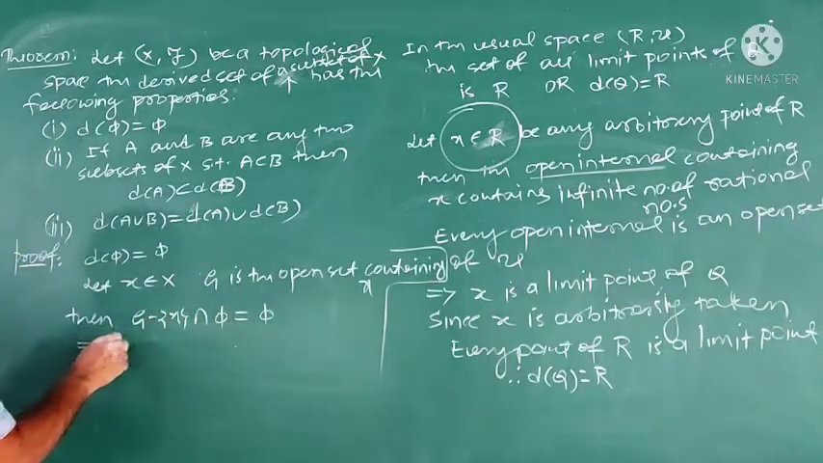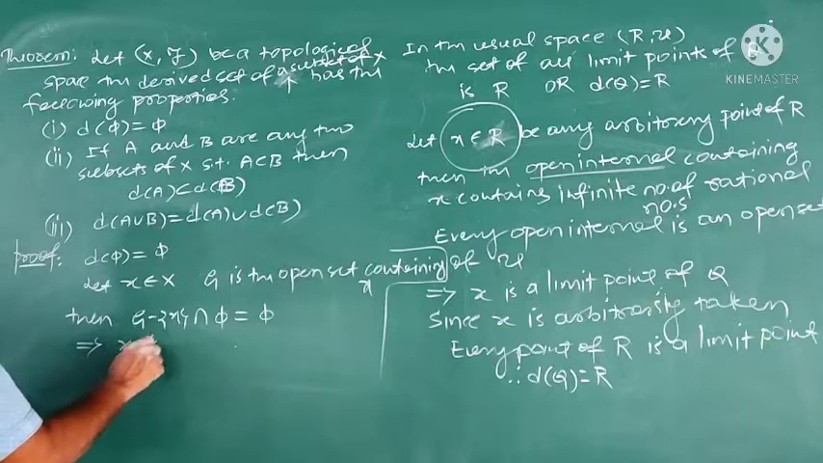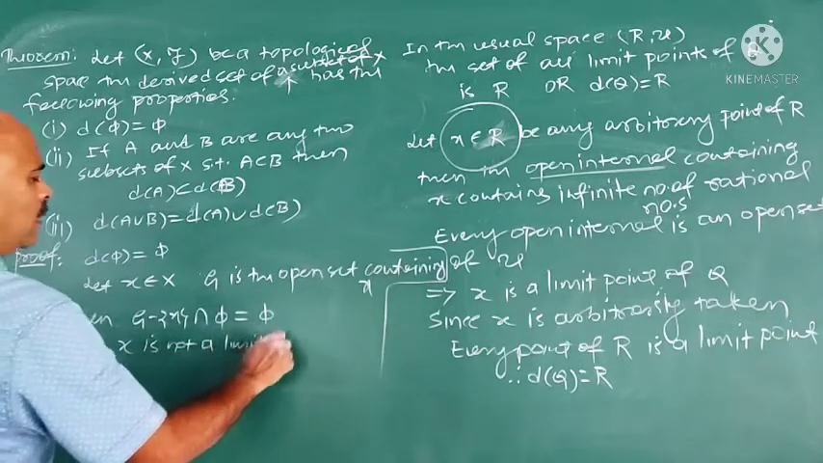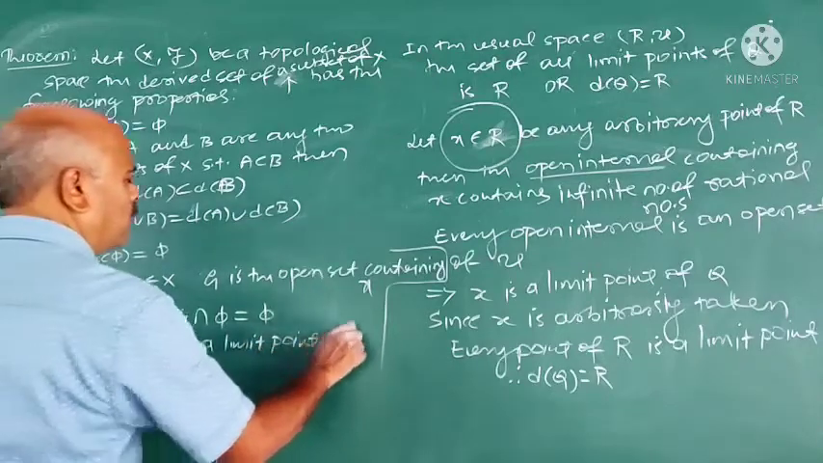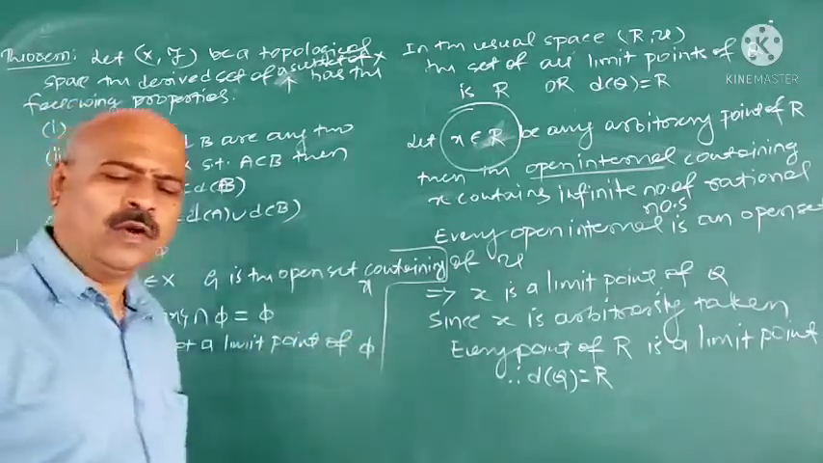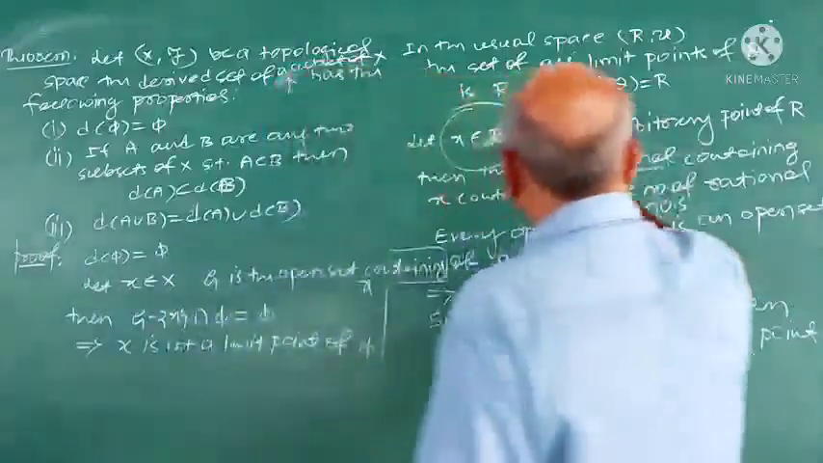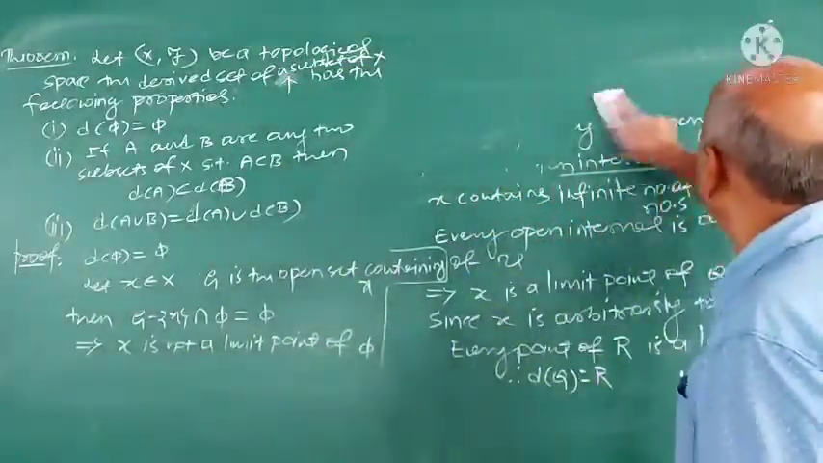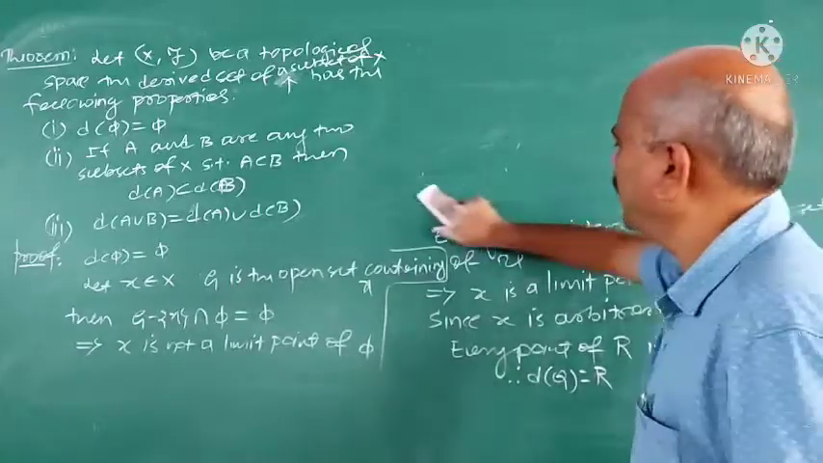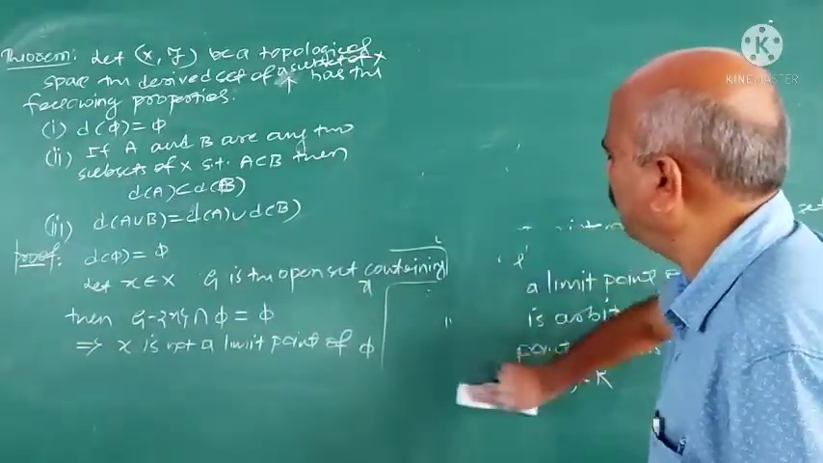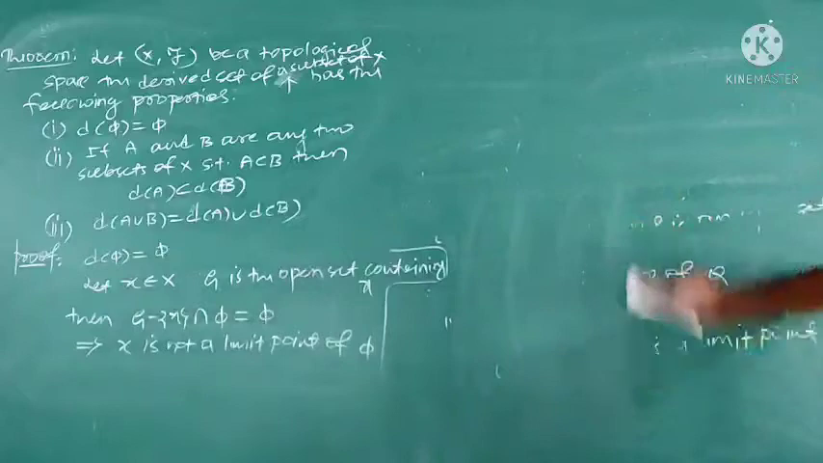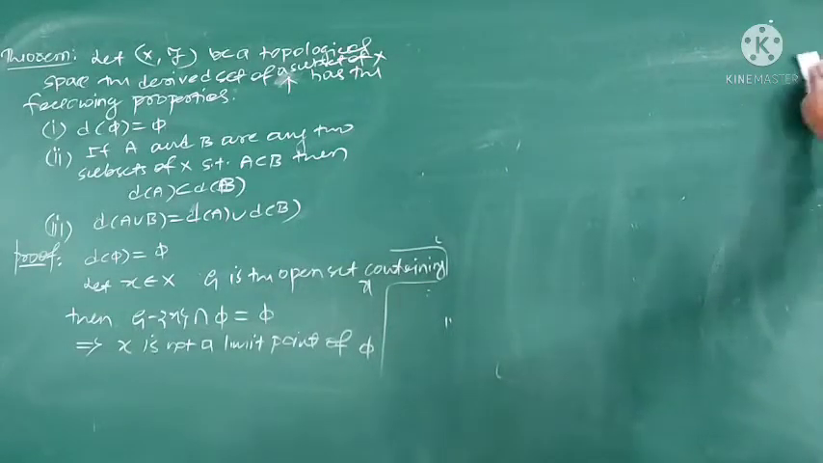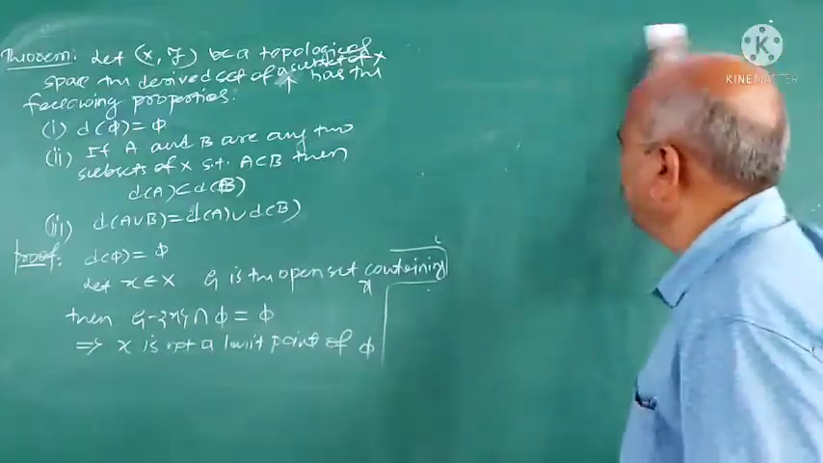This implies x is not a limit point of phi. Therefore, I have taken x as an arbitrary point. Any point x is not a limit point of phi. Therefore, D of phi is phi. The set of all limit points of phi is phi only.